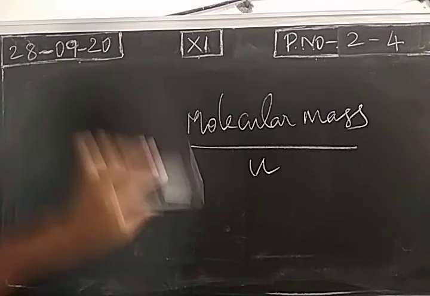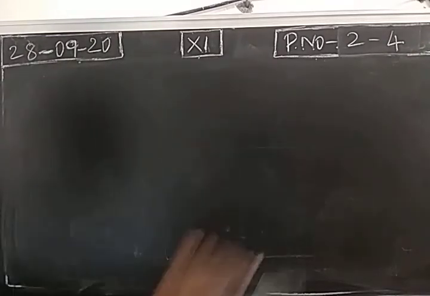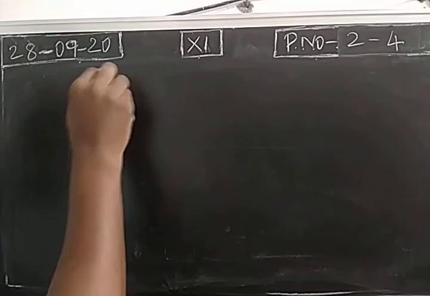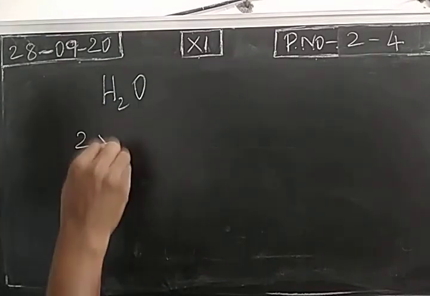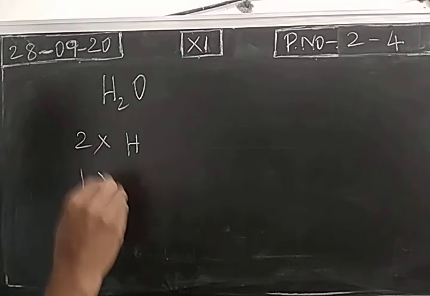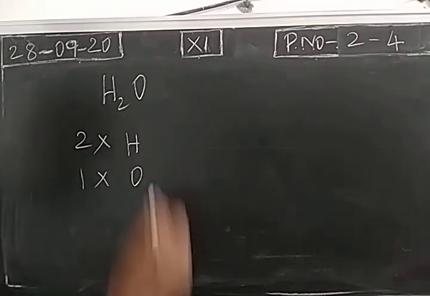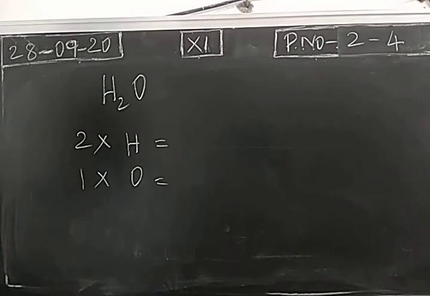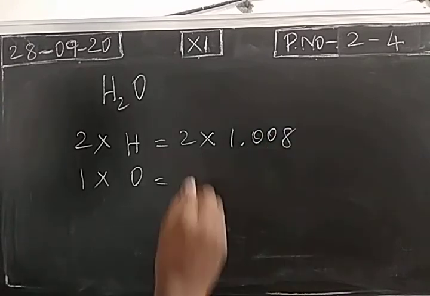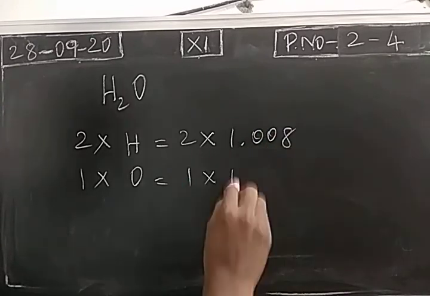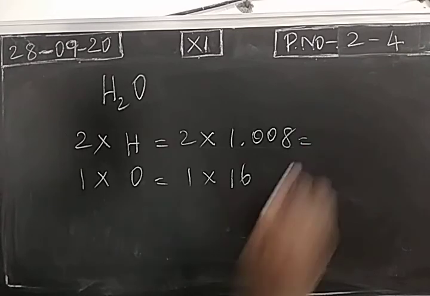Okay, how can we calculate molecular mass? You take water. We have 2 hydrogen atoms and 1 oxygen atom. What is the atomic mass of hydrogen? 1.008. Atomic mass of oxygen 16.